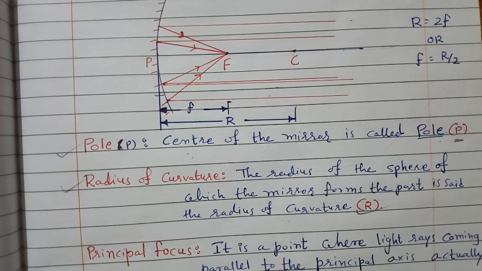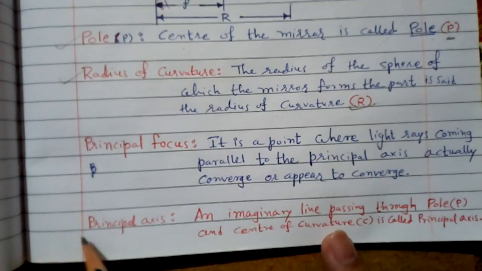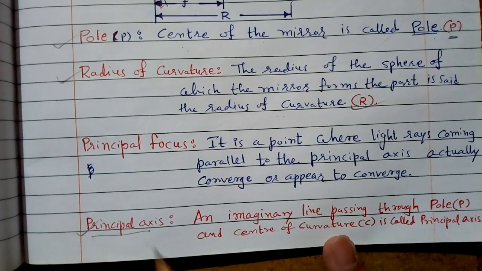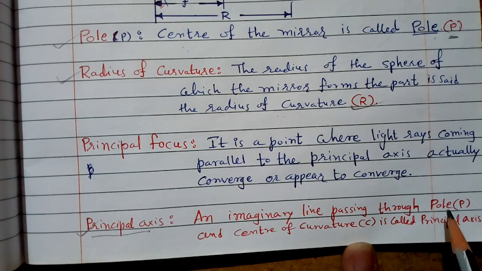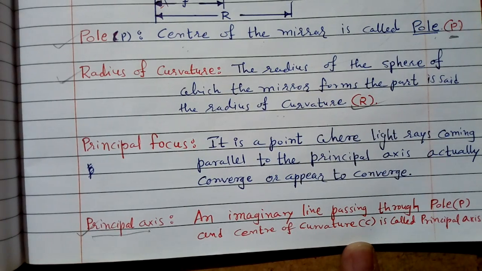You can see the principal axis: the imaginary line passing through pole P and center of curvature C is called the principal axis.